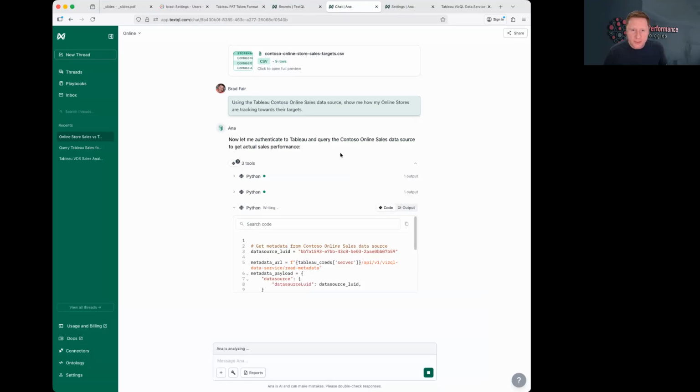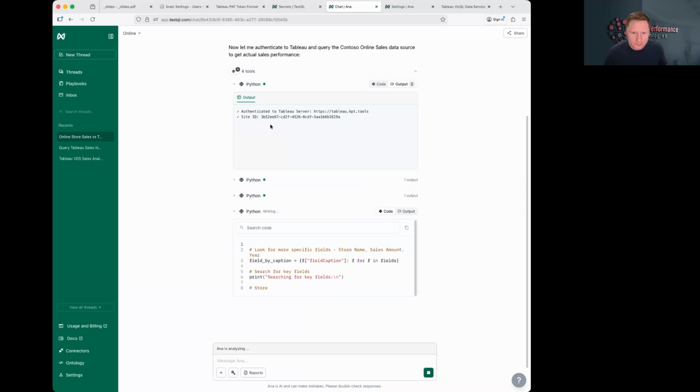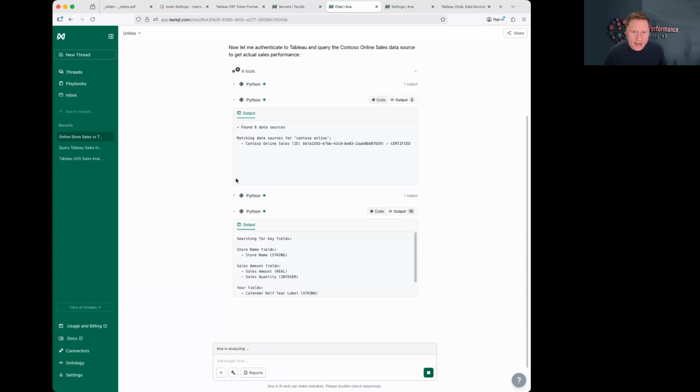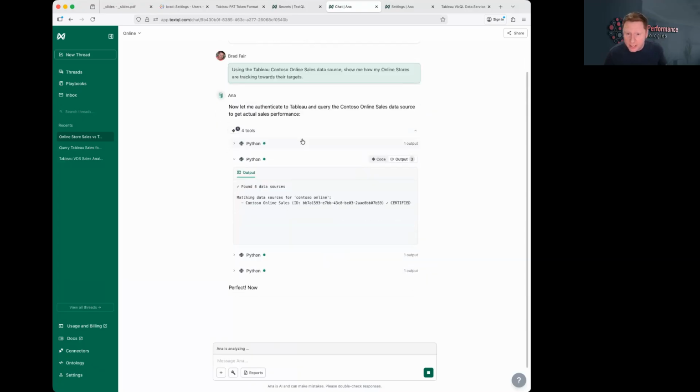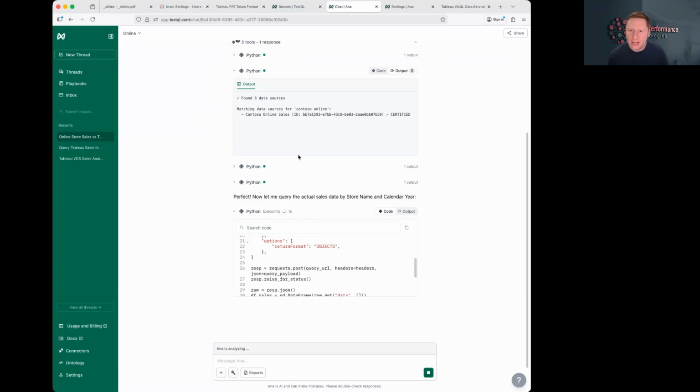Let's see how it's behaving. So the very first part, authenticate to Tableau Server. That worked out well, just like last time. The second aspect, find the data source so that it can get this LUID. That ID is how we query it from the VDS API.